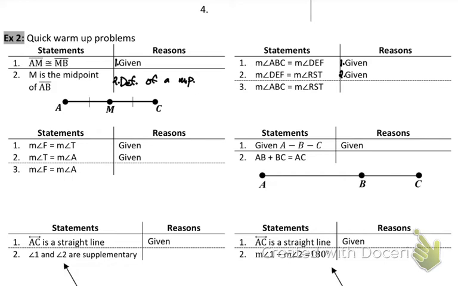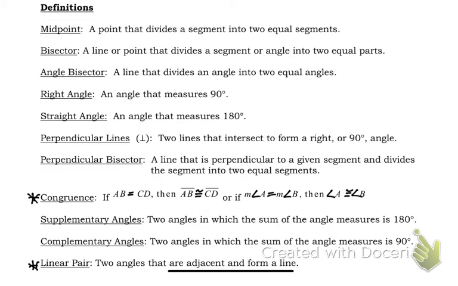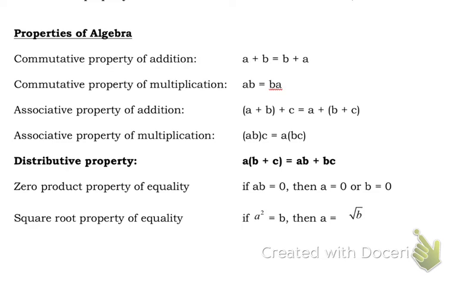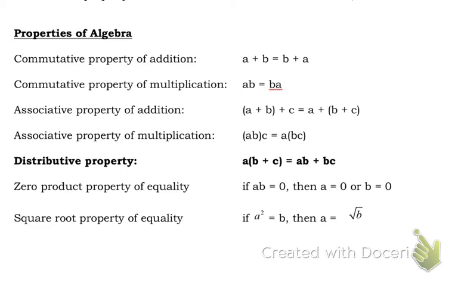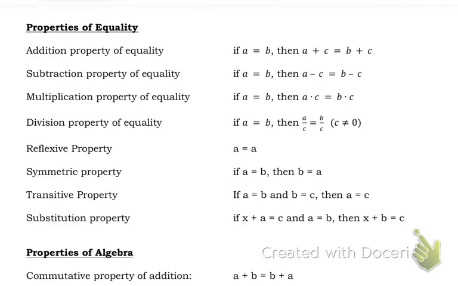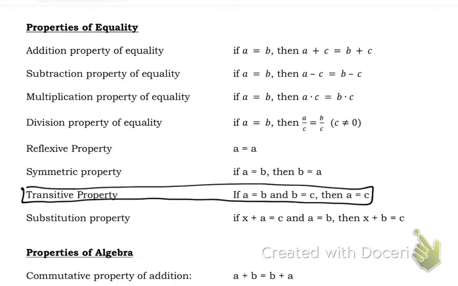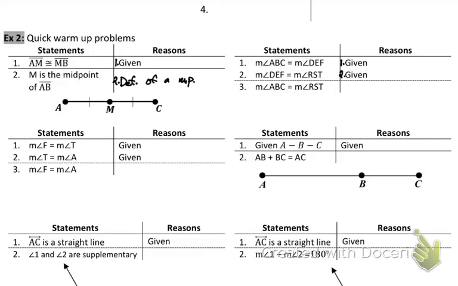Not reflexive. Transitive. Transitive says if A equals B and B equals C, then A equals C. Where did I miss it? Oh, no, you have it in your other part, right here on your algebra things. I think of it as a transitive property, it links a lot of things together. I have A equals B, B equals C, so A equals C. This is the transitive property.